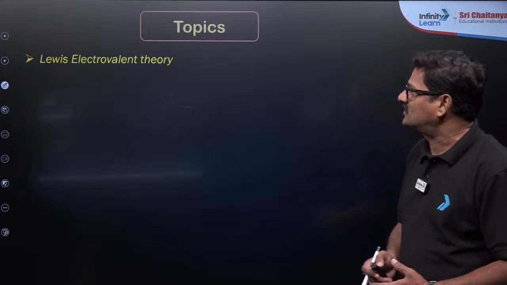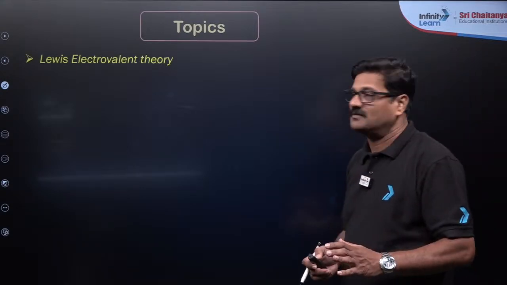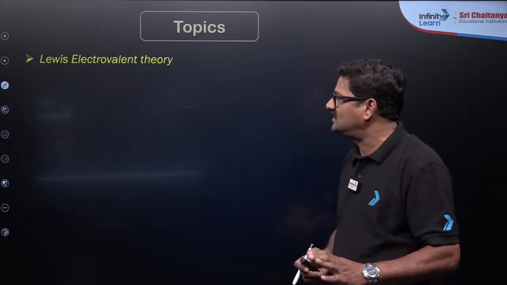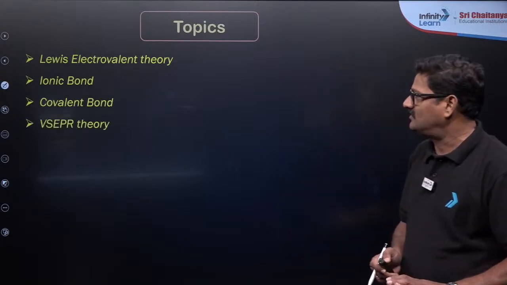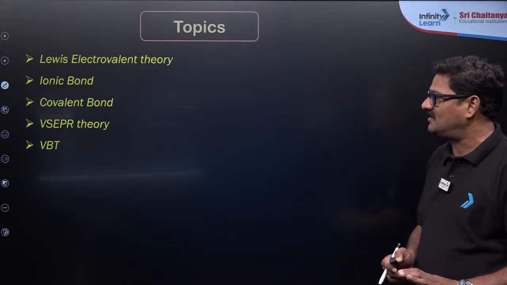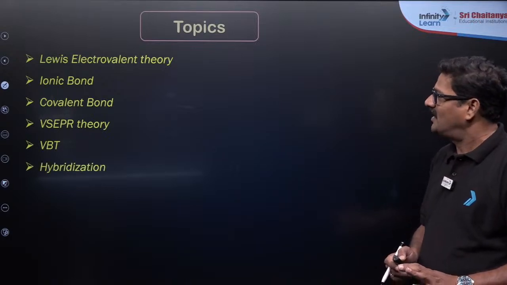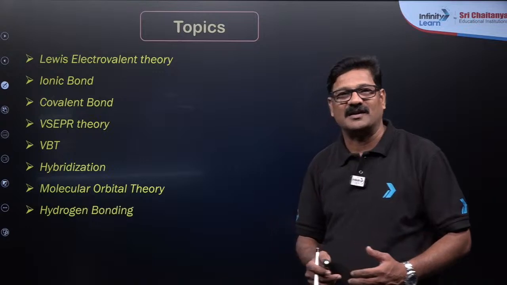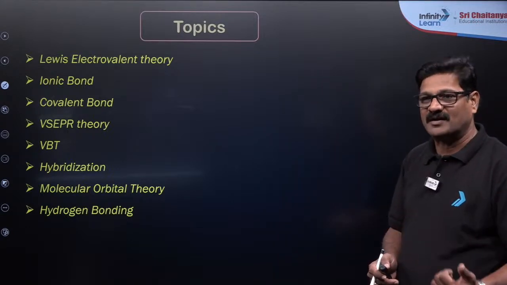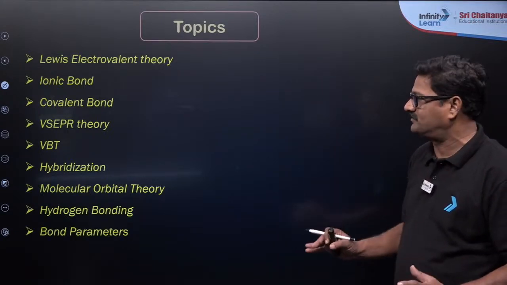So let's talk about the topics that you cover here. This is Lewis electrovalent theory and ionic bond, covalent bond, VSEPR theory and valence bond theory, hybridization, molecular orbital theory, hydrogen bonding, and also bond parameters. So this is the main course of this.